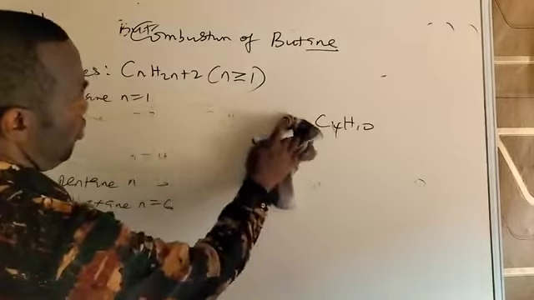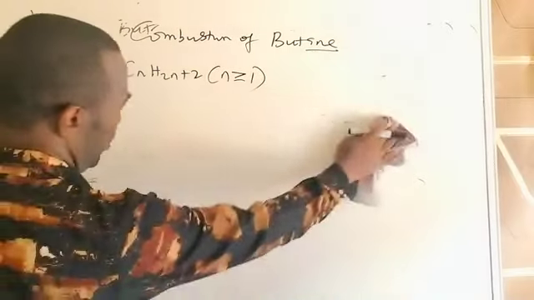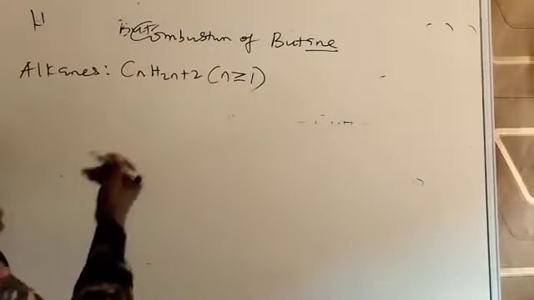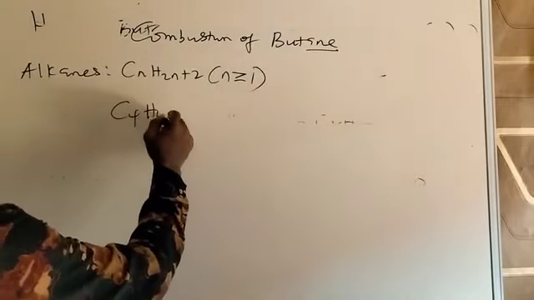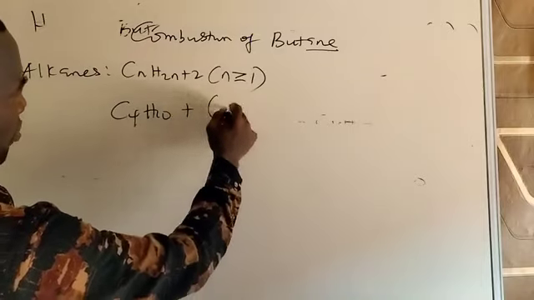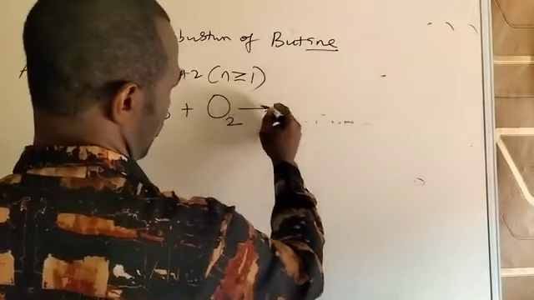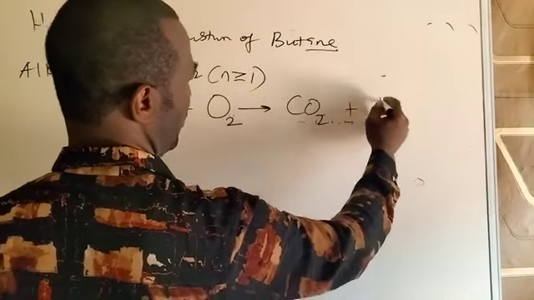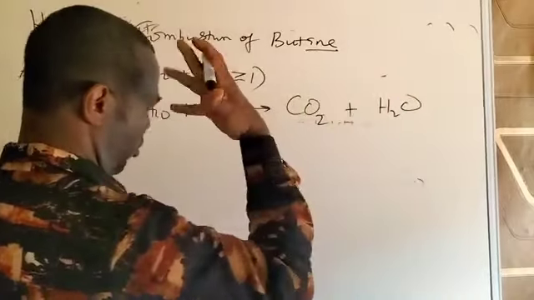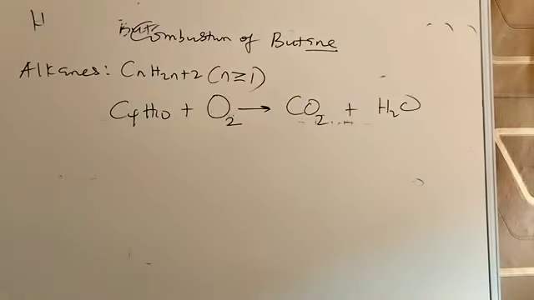So, since we want to write the equation to show the combustion of butane, butane is C4H10. Combustion means burning butane in oxygen. Oxygen is diatomic, O2. And when hydrocarbons burn, they produce CO2 and steam. You have to know this from residual knowledge. You should know it. So having done that, you balance the equation.